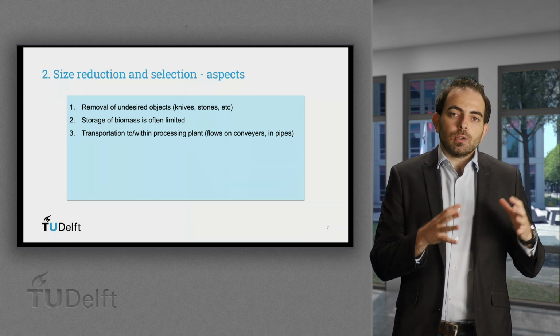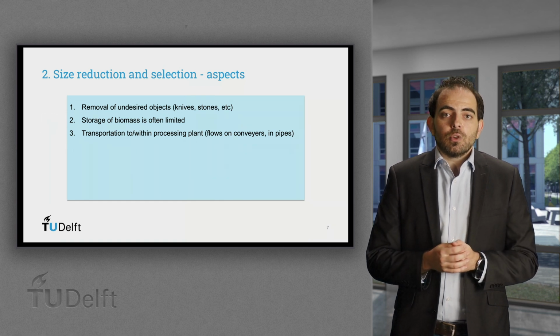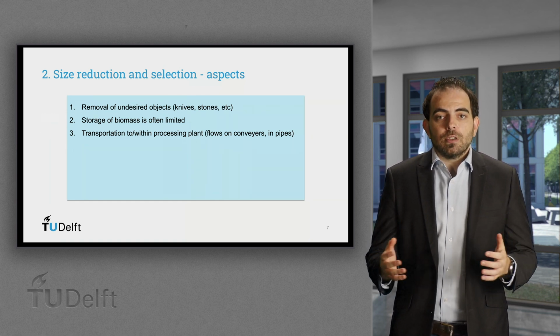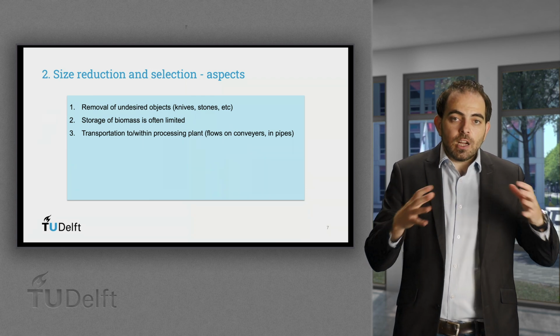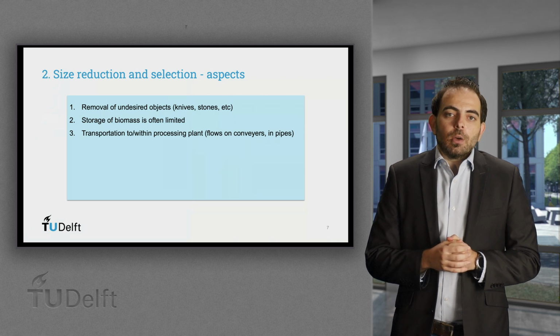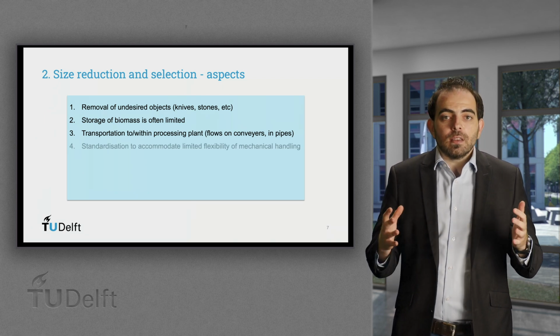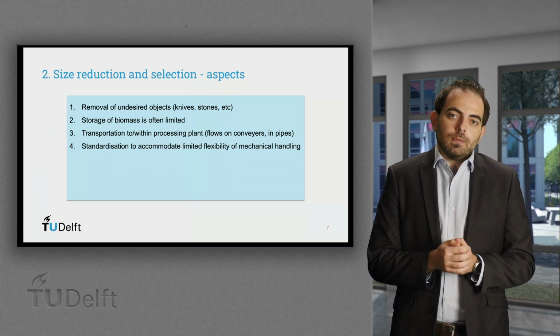Note that broad particle size and density distribution could give rise to particle segregation, meaning small particles grouped together as well as larger particles, leading to uneven flow. A potential solution is to standardize the particle size distribution, for instance by pelletization.